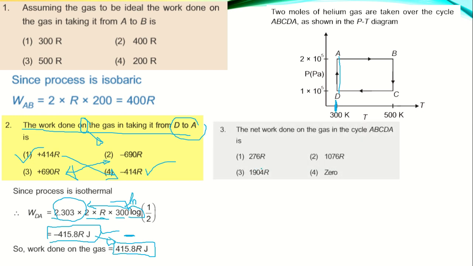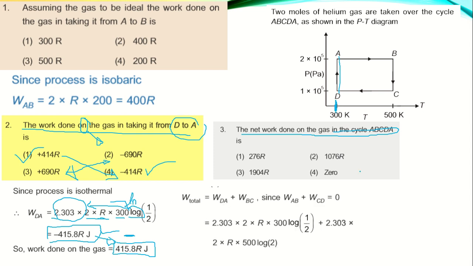Now moving further, in the next question it is said to find the net work done on the gas in the cycle ABCDA. Now we have to find the work done in this total system. We know that work done in AB and CD are equal and opposite, so they become 0.